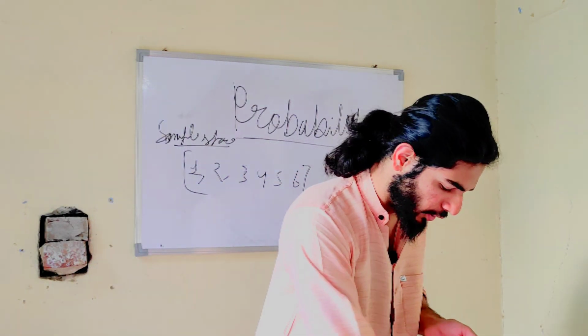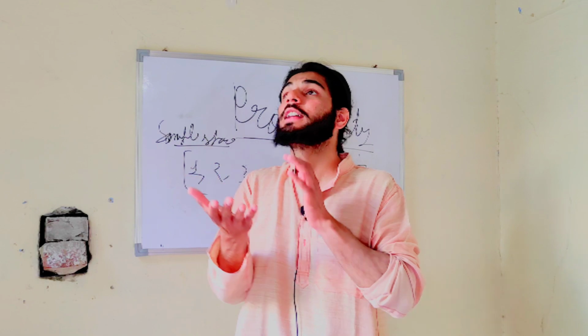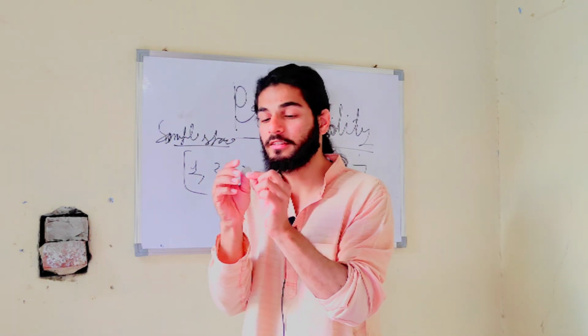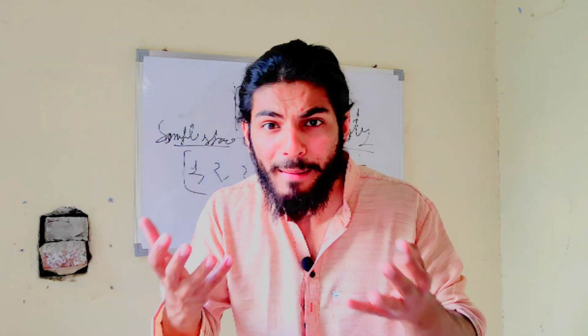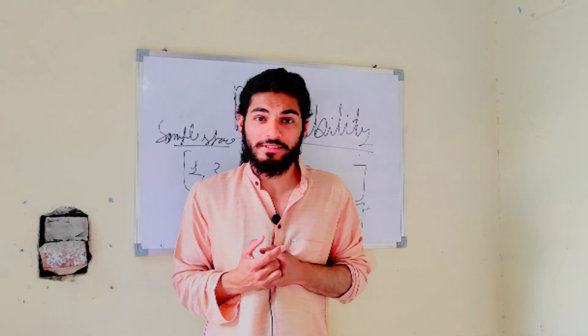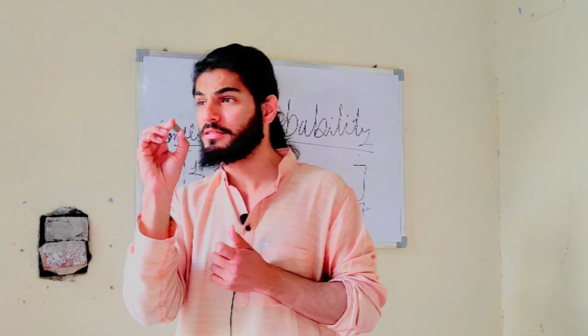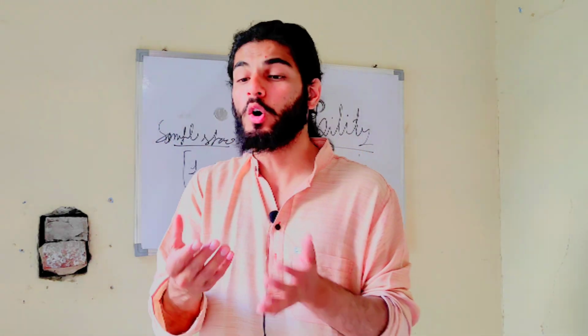If your friend tosses a coin one time and gets head, then the chances of getting head is what? Probability. Now you can understand and relate what probability is: the chances of getting a head or tail.